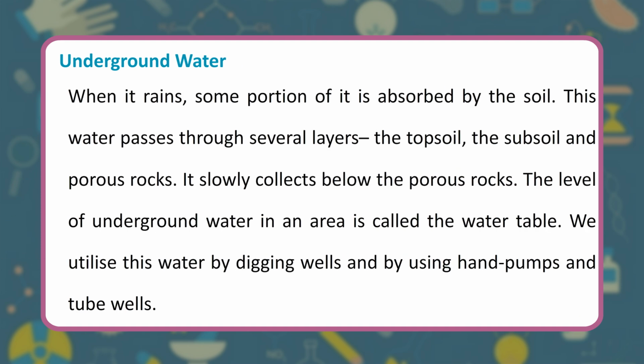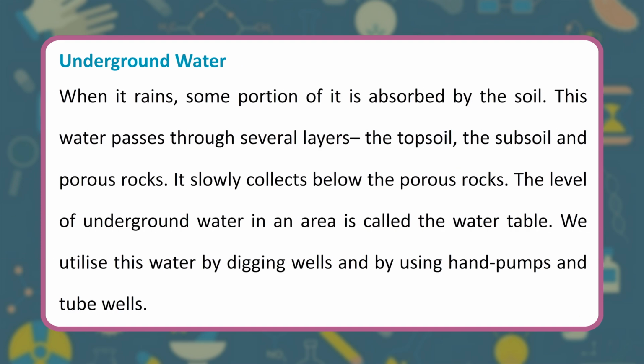Underground water. When it rains, some portion of it is absorbed by the soil. This water passes through several layers: the topsoil, the subsoil and porous rocks. It slowly collects below the porous rocks. The level of underground water in an area is called the water table. We utilize this water by digging wells and by using hand pumps and tube wells.